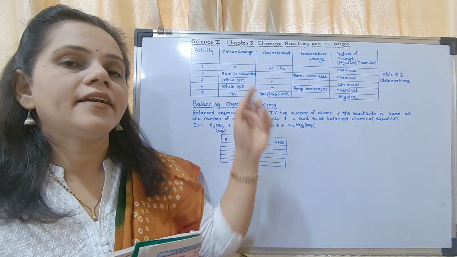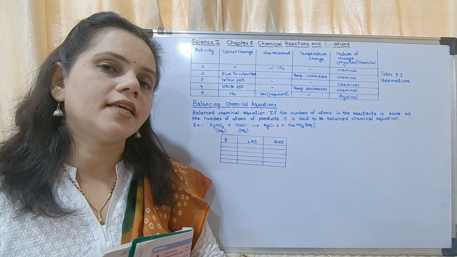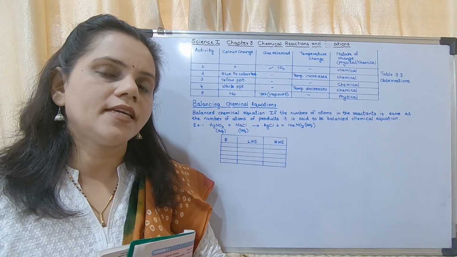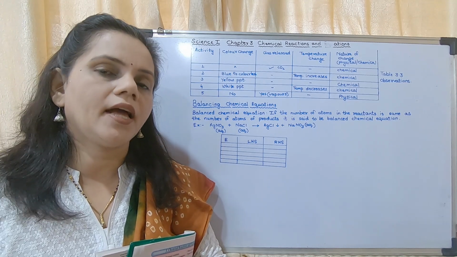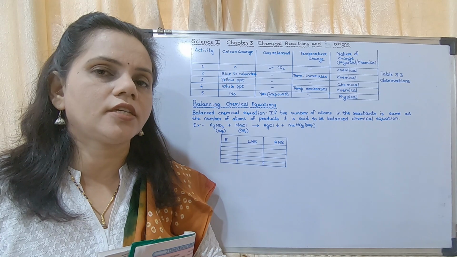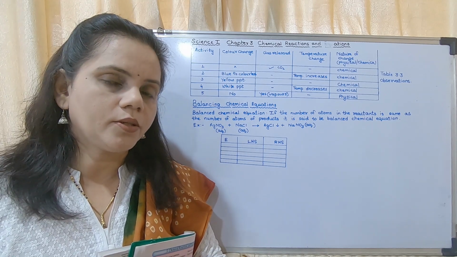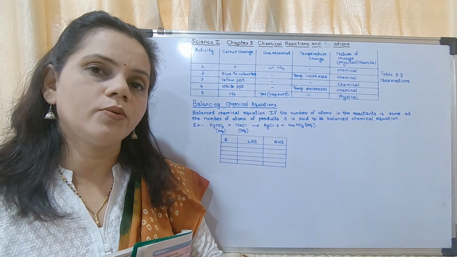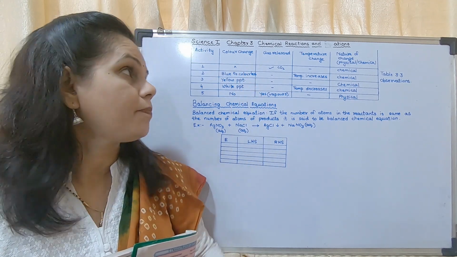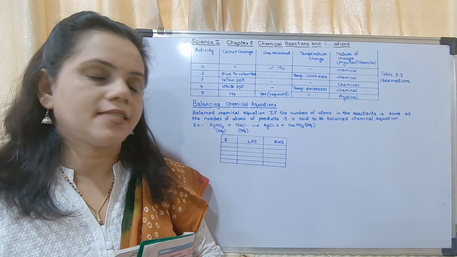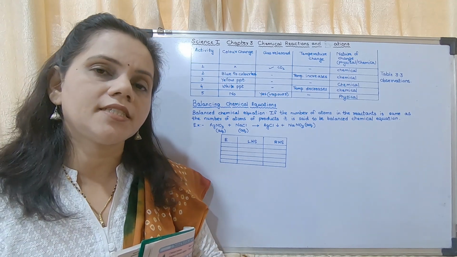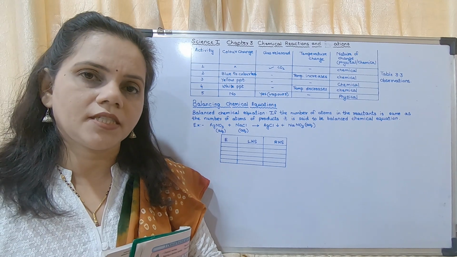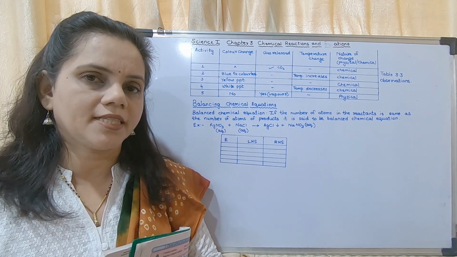Now in the second one, when you add zinc to copper sulfate solution, it forms zinc sulfate and copper, and the color of the solution turns from blue to colorless. So in color change you have to write blue to colorless. Gas released, no gas is released. Temperature change, temperature increases a little. Which type of change is it? It is a type of chemical change.